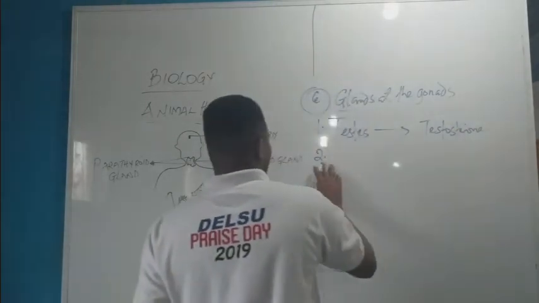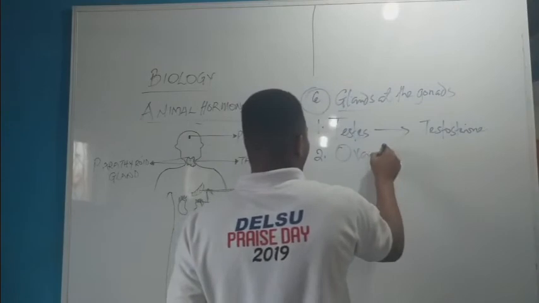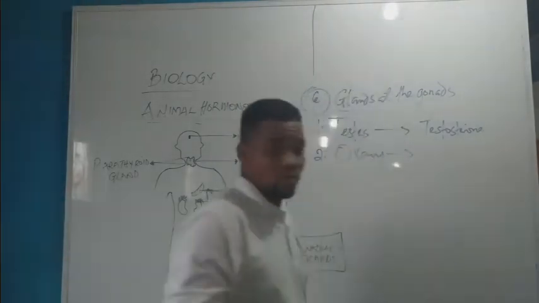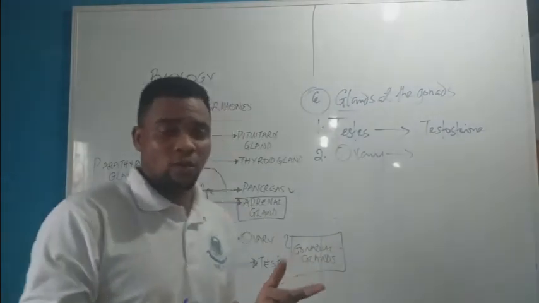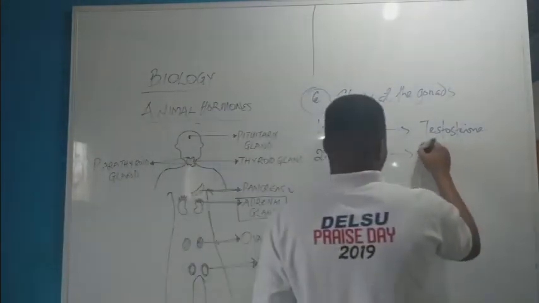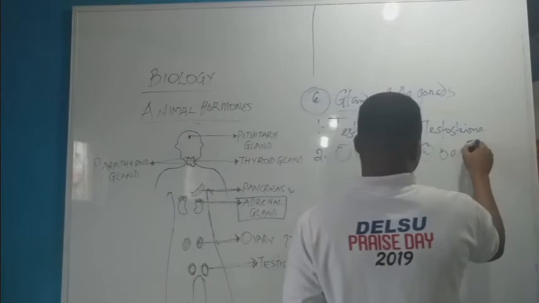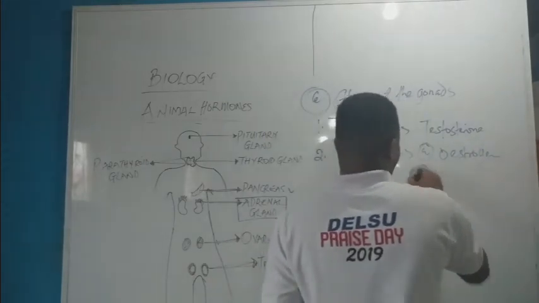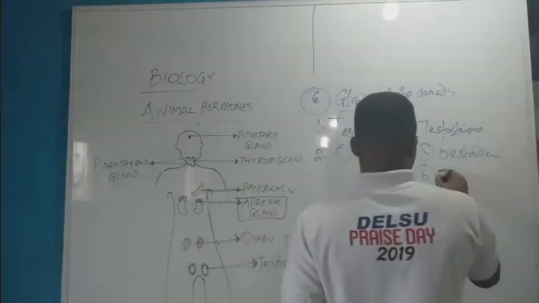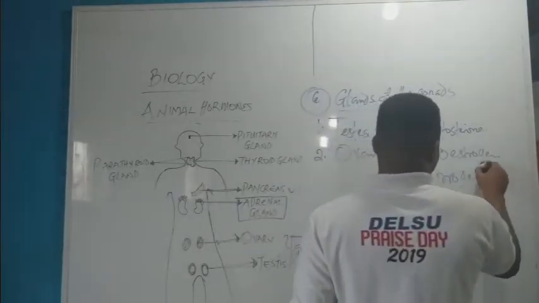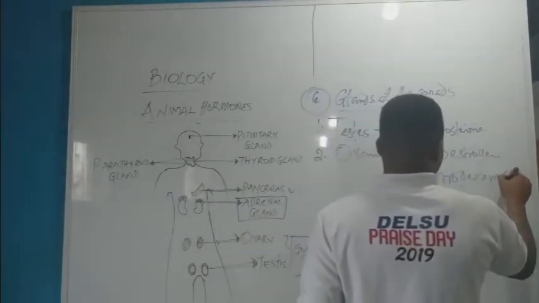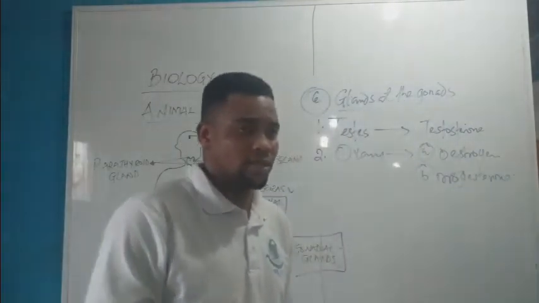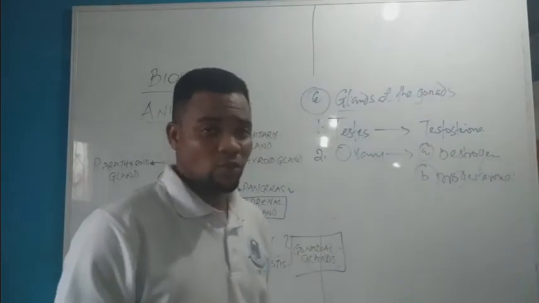The second is formed by the ovary, and there are actually two hormones formed by the ovary. The first one is estrogen, and the second, known as the pregnancy hormone, is progesterone. It is mostly secreted during pregnancy and is also known as the birth hormone.